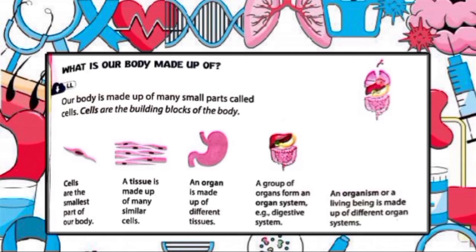Then our two kidneys are also organs of our body, which are located in the back of the abdomen on either side of the body, and their function is to filter blood and form urine, which is excreted from the body.